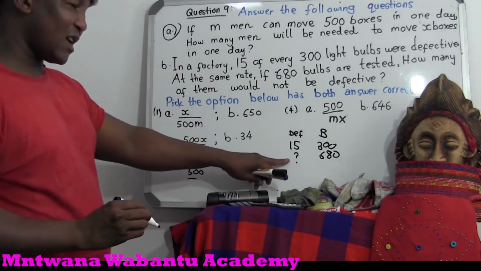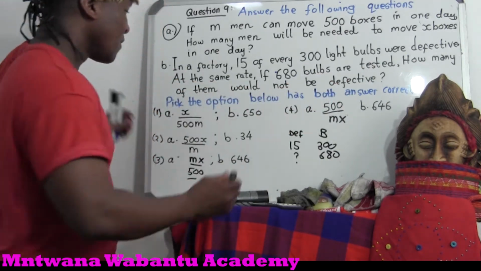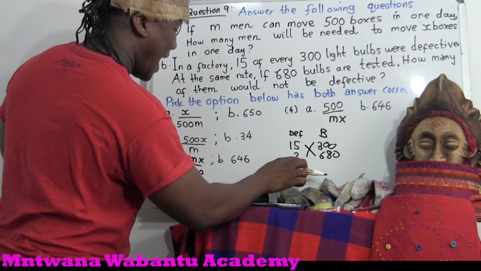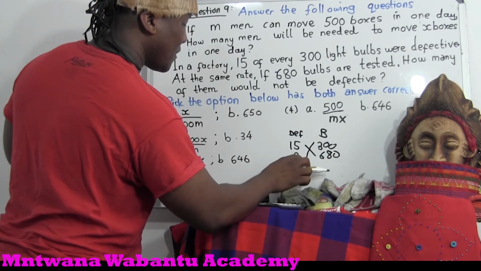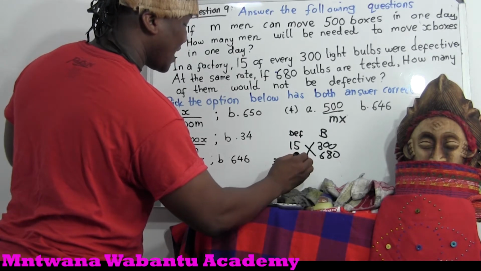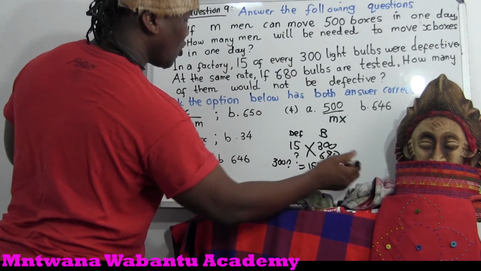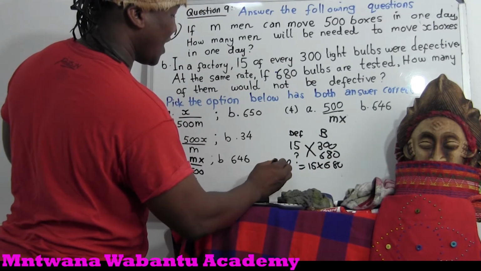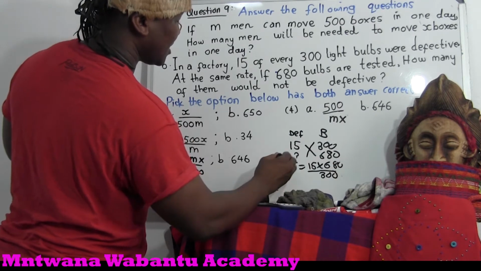Let's find the defective first, and then when we get the defective, we're going to find the ones which are not defective. So I'm going to cross multiply. Question mark times 300 equals 15 times 680. So I'm looking for this question mark. So divide by 300 throughout. Divide by 300. This and this cancel.